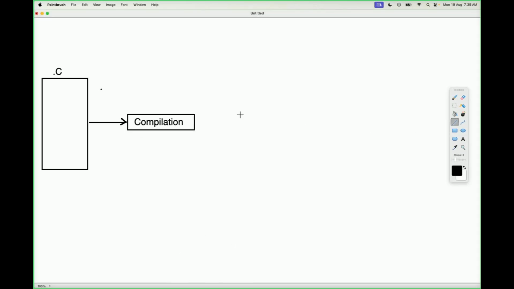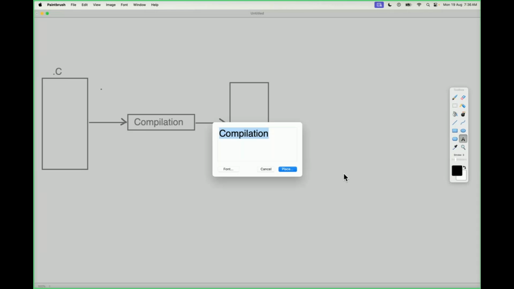We know already when we compile a C program, there we are able to get dot exe files. When we perform compilation, there we are able to get what files there? Dot exe files.